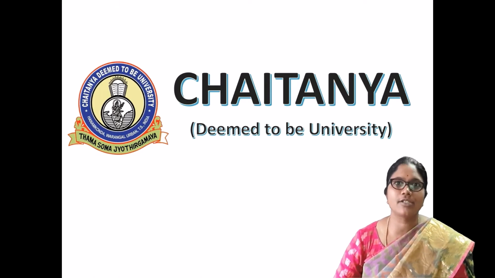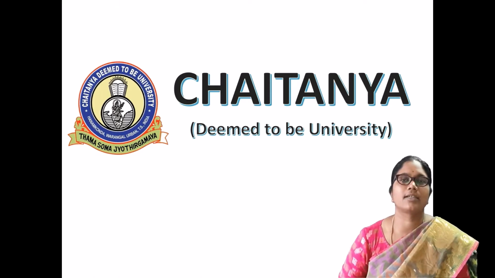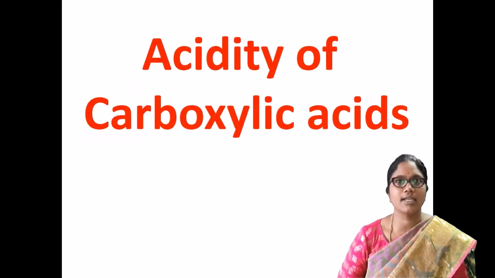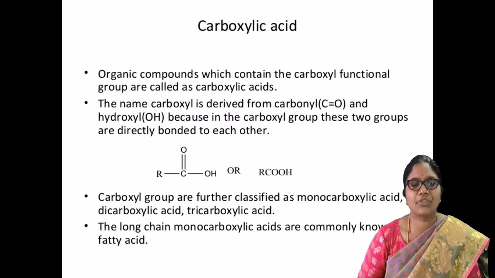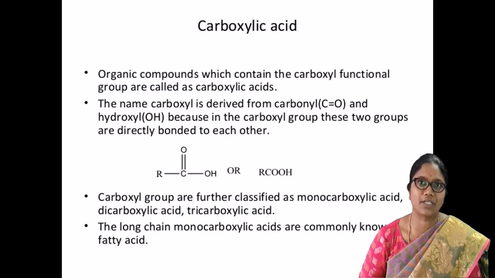Today I'm going to discuss a topic like acidity of carboxylic acids. The definition of carboxylic acid is an organic compound which contains a functional group like carboxyl. That is nothing but carboxylic acid. The name carboxylic acid is derived from two different functional groups, the carbonyl group, that is C double bond O, and the hydroxyl group, that is OH.